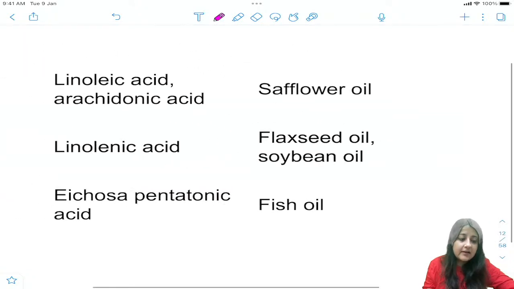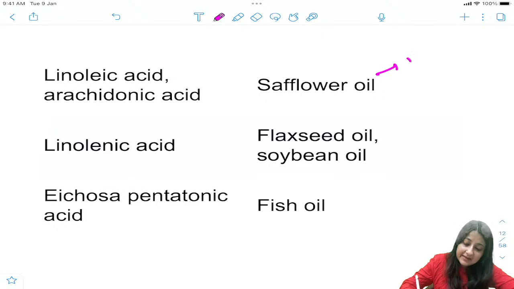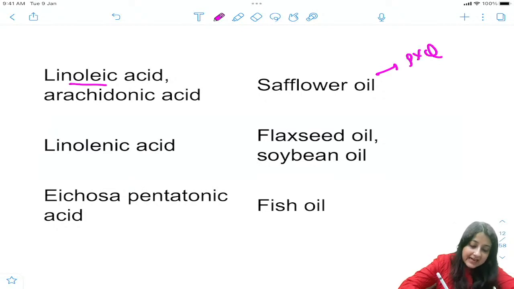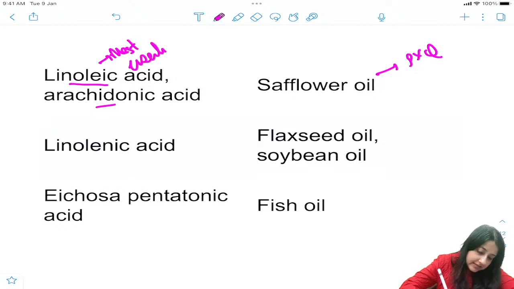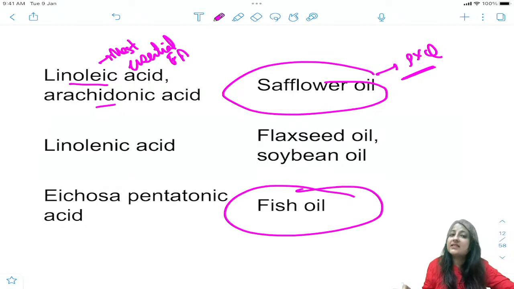You can see over here, I think Dr. XD has written, this is a very important PYQ. Linoleic acid is most essential, okay? Most essential fatty acid. And this is present in safflower oil. This is a PYQ. They don't ask linolenic. And eicosapentaenoic acid is obtained from fish. Where do you get docosahexaenoic acid, guys?